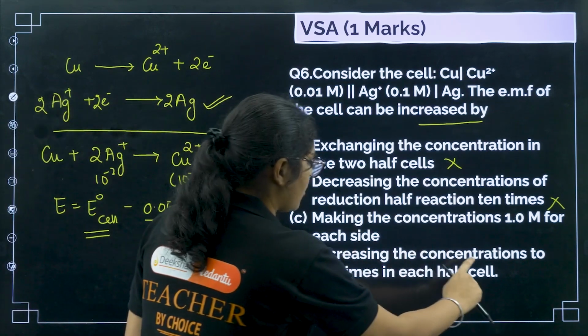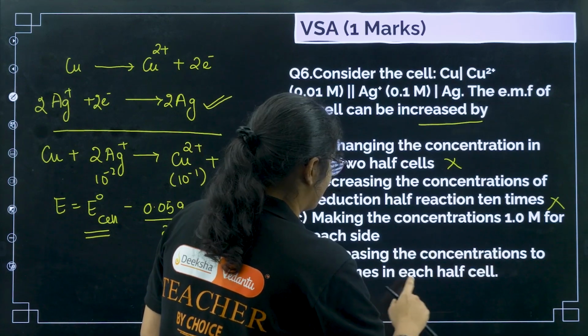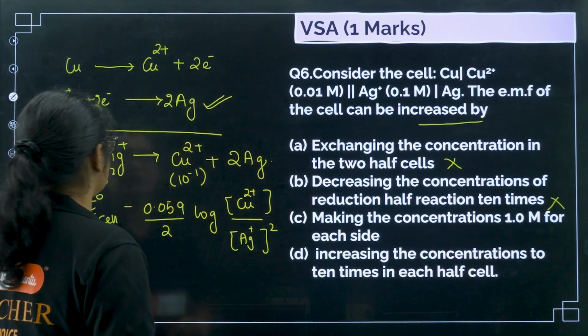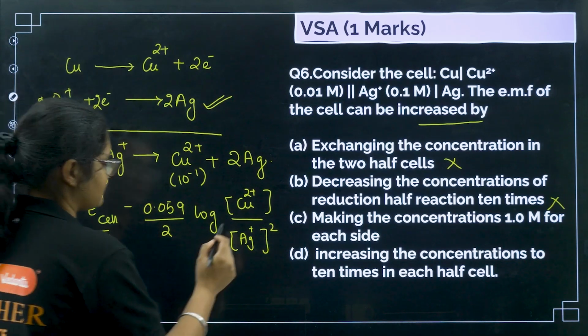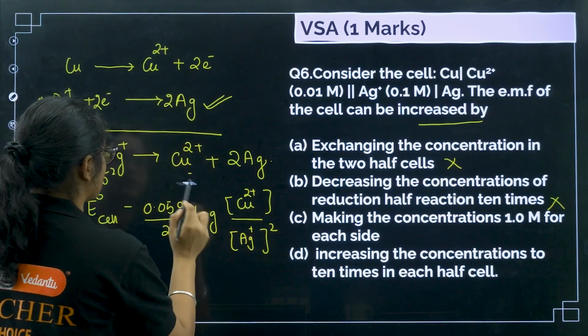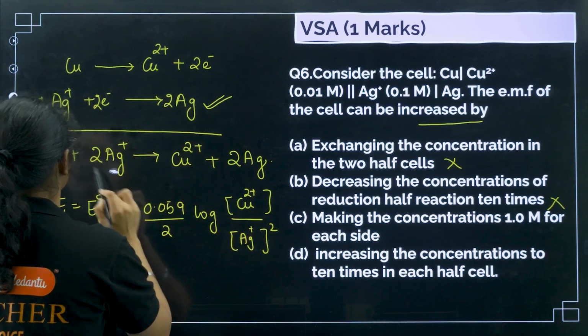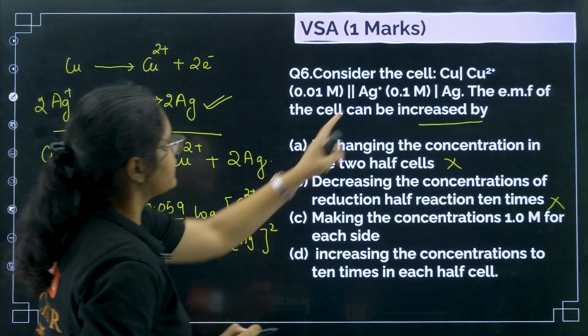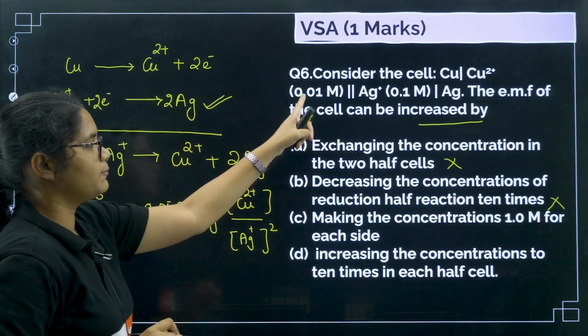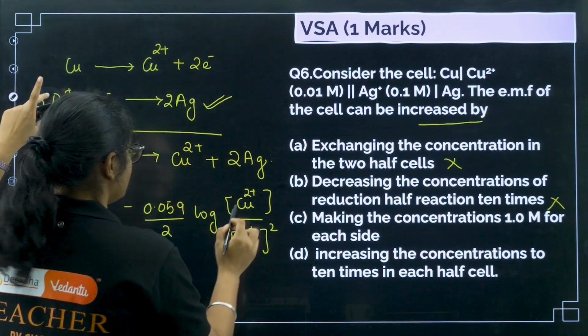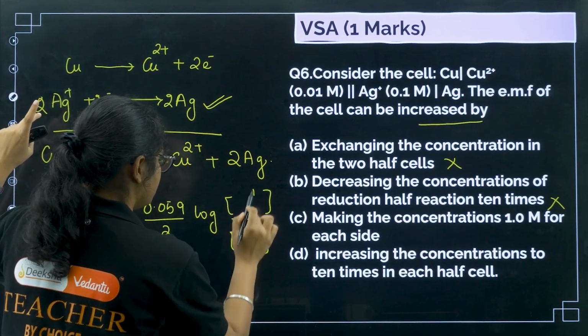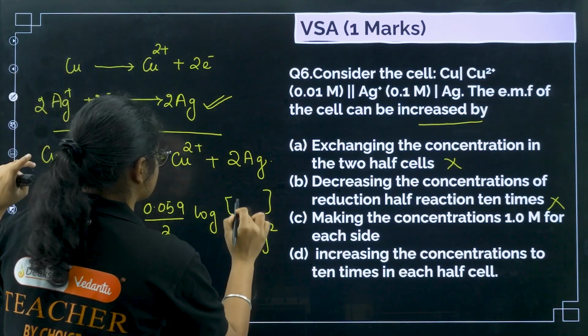Now, increasing the concentrations 10 times in each half cell. So if you are increasing by 10 times in each half cell, let us see what is happening there. The copper 2+ concentration was before how much? The copper 2+ concentration is 0.01. Now if you increase by 10 times, it will become 0.1, right? So that will be 10 to the power of minus 1.